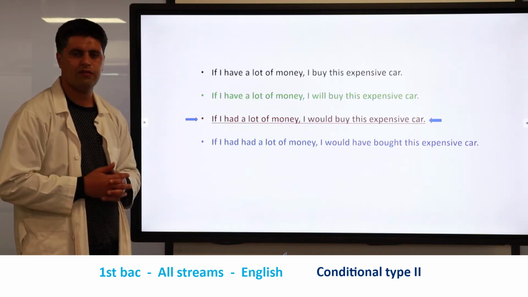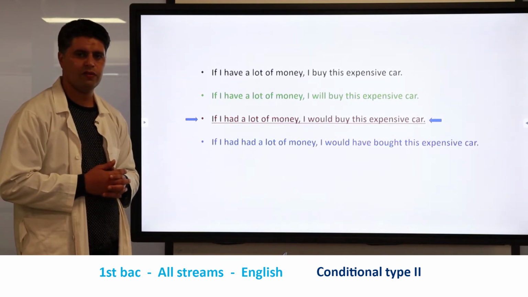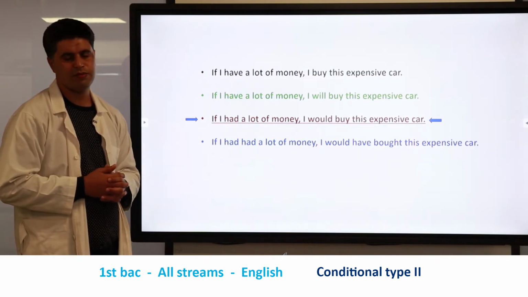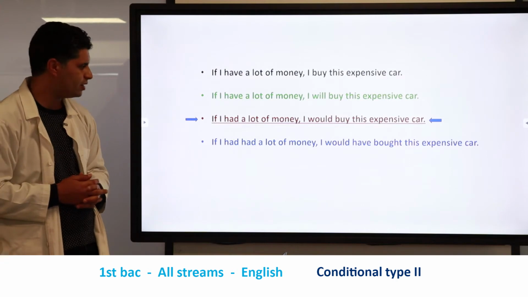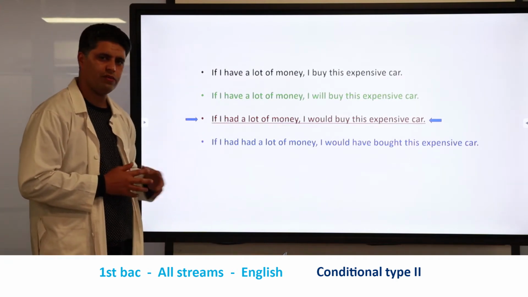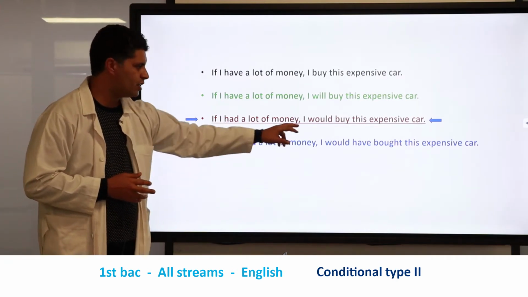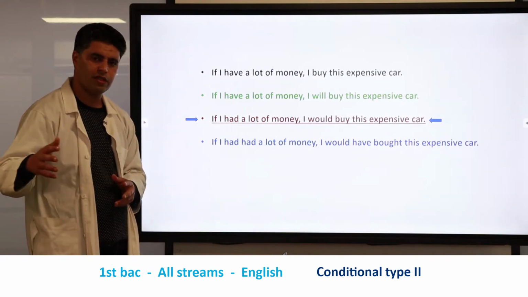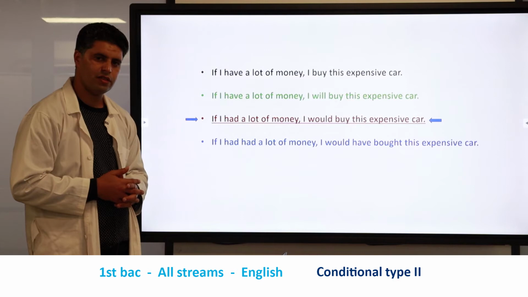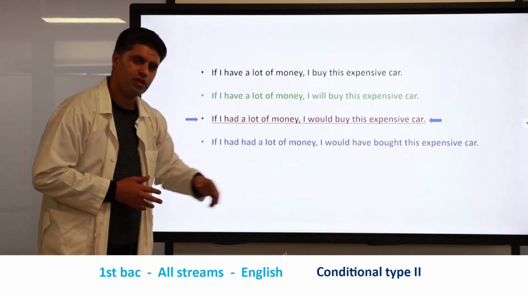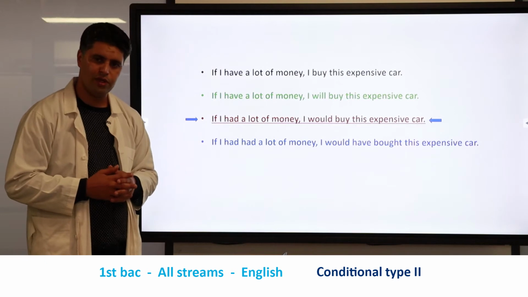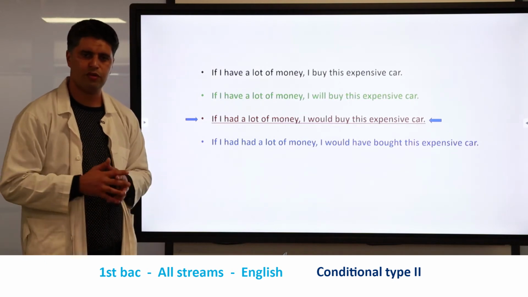This is an irregular verb, so the infinitive form is to have, the past simple is had, and the past participle is had. Okay? So we have the past simple here, and here we have a subject plus would plus buy plus the rest of the sentence. Buy here is the verb to buy, but here we have used the bare verb or the base form of the verb.